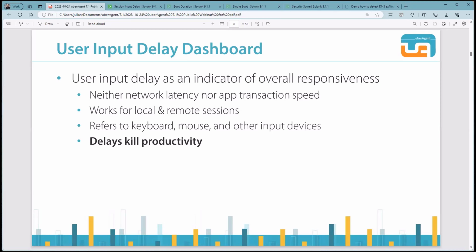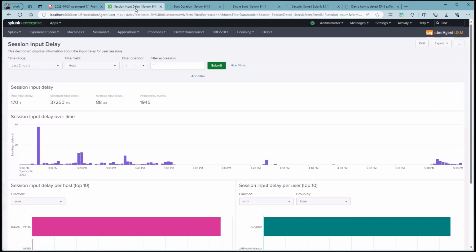So why is user input delay an essential gauge for user experience? It's quite simple. Delays kill productivity. We've got the input delay metrics on a per process or per application level, but also on a per session level. Now let's have a look at how the session input delay looks like in one of our Splunk dashboards.